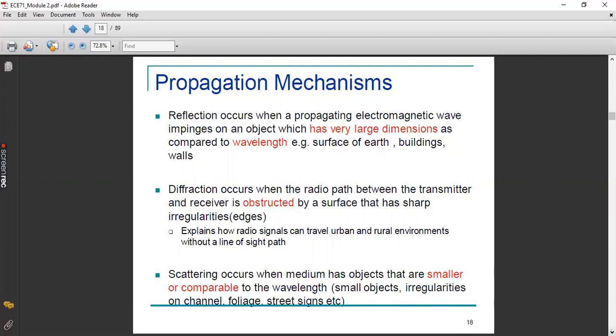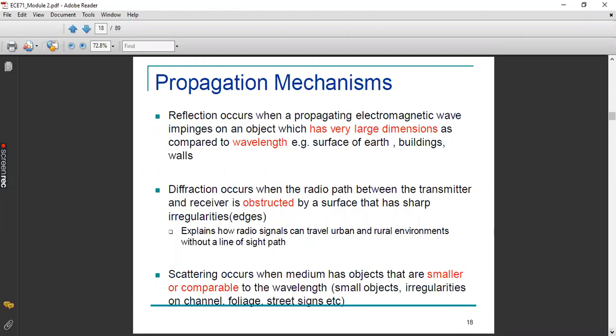You know what diffraction is? You know the concept behind diffraction, right? The wave diffraction: one wave will get impinged on one particular surface. Then from that particular point, you will have many wavelets. Each and every wavelet will contribute towards disturbances in the environment, and it will again create many waves that will be propagating in different directions. That is what is called diffraction.